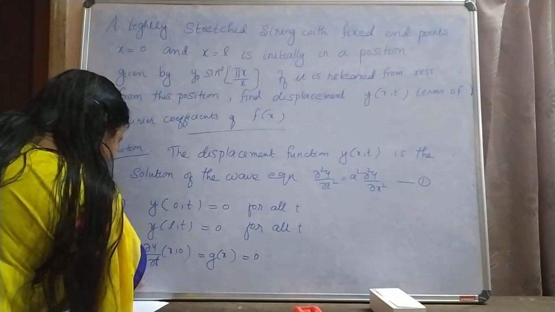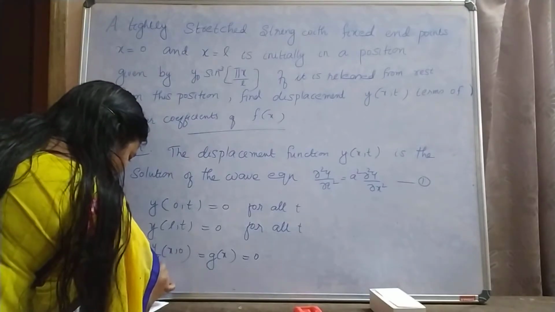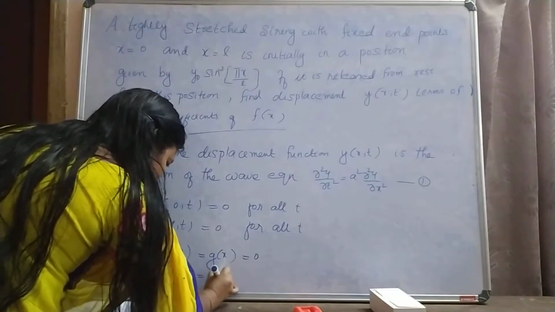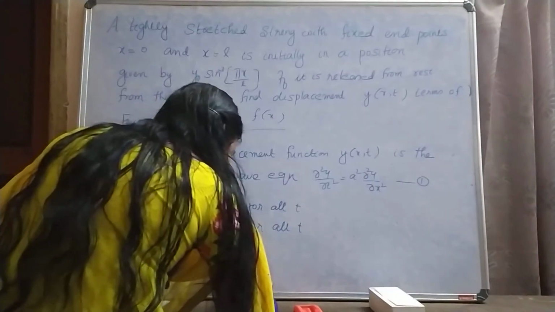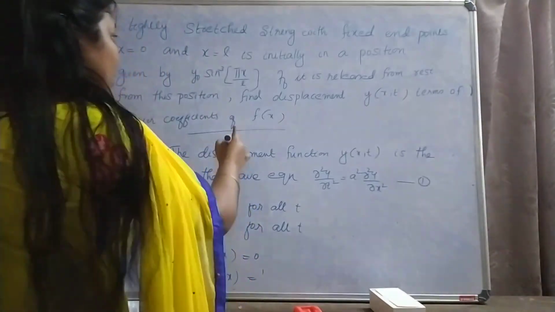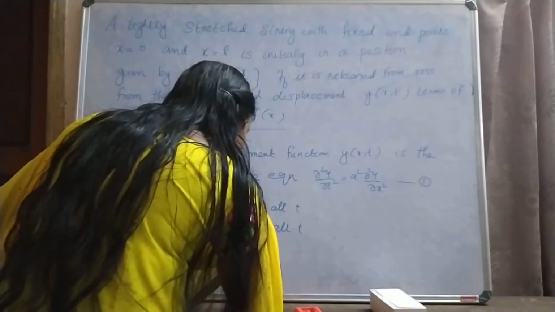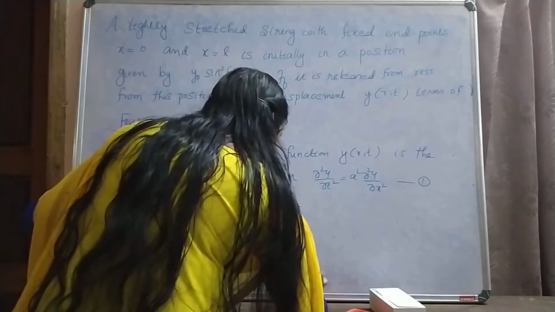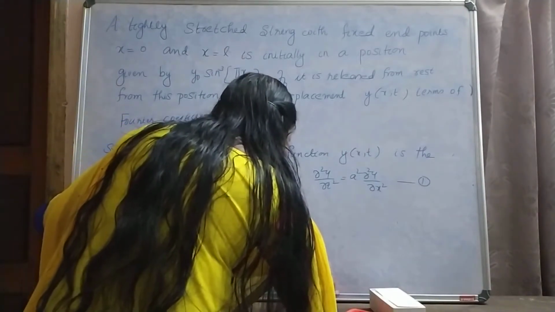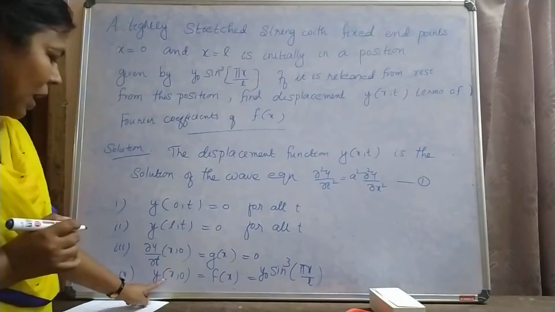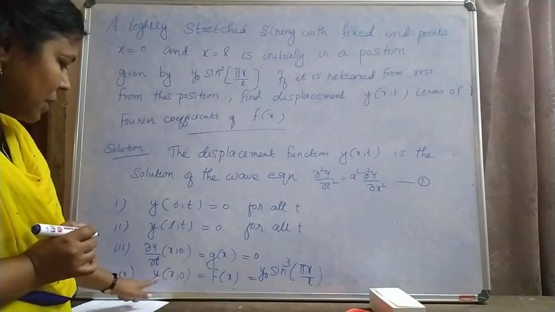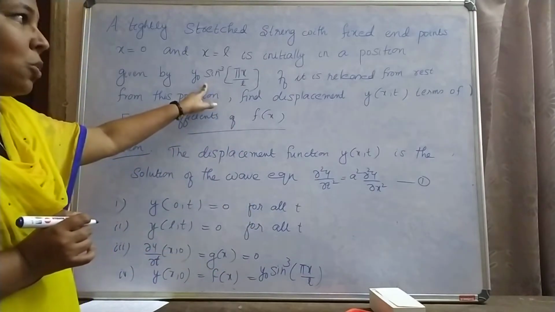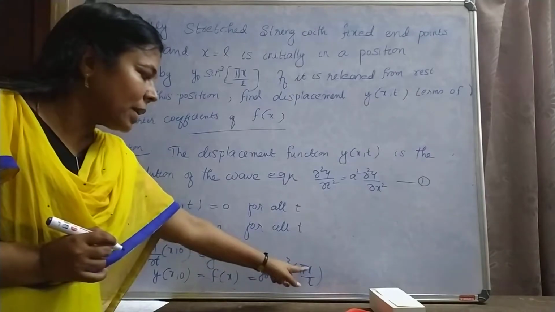Then the fourth boundary condition is y of x comma 0 equal to f of x, equal to our function y0 sine cube pi x by l. Here at time 0 the displacement y equal to f of x, that is given in the question as y0 sine cube pi x by l.